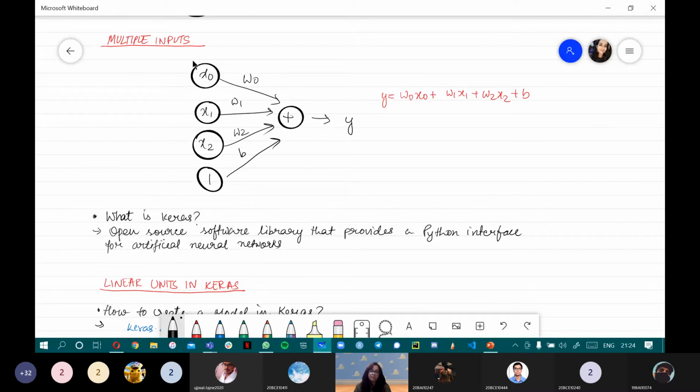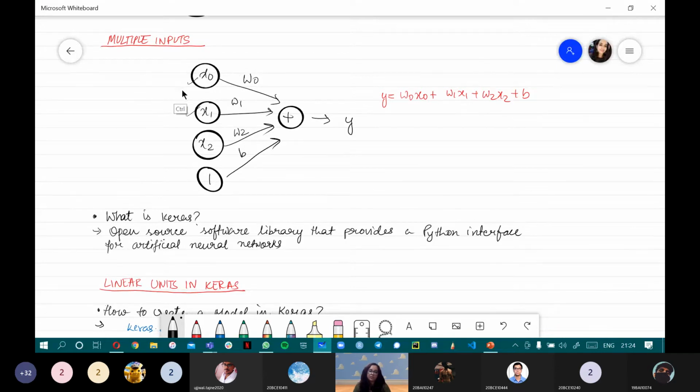If we have multiple inputs, just like over there we only had one input, but over here we have three different inputs. Just like this you can have multiple ones as well. Every input will have its own weight, and since we only want one final output for the entire model, we're going to make the bias one over here, because we don't want multiple results, we only want one final result, right?